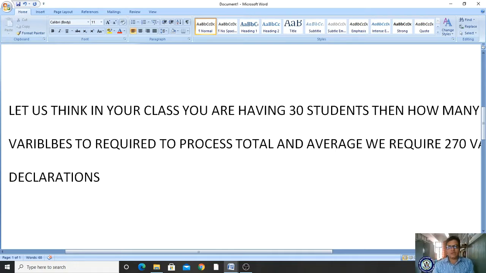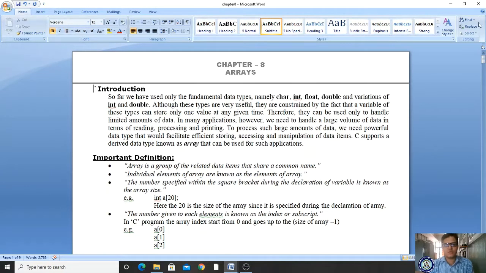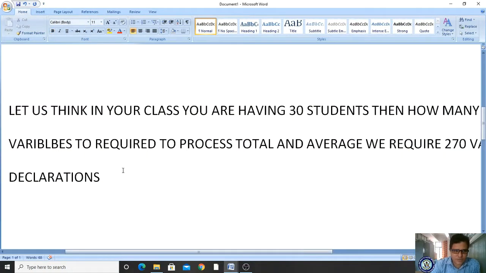So to overcome these kinds of problems, in place of increasing the variables, I am going to take one concept, that is arrays. Now let us see what an array is. As we have discussed, if I want to process our 30 students, we require 270 variables.